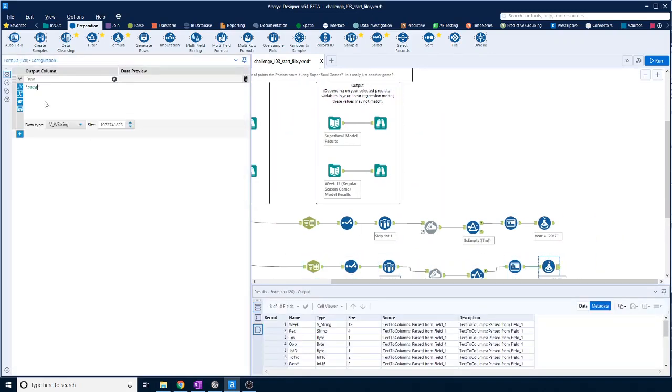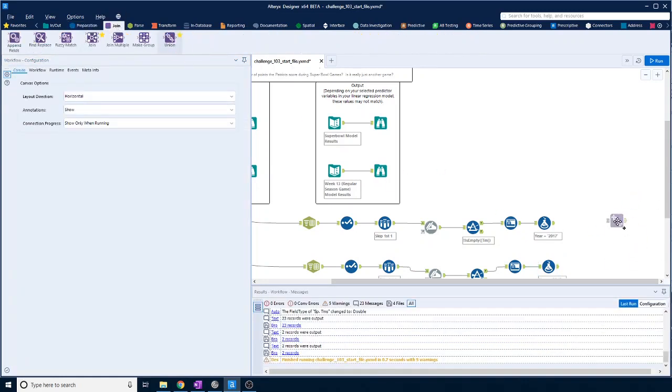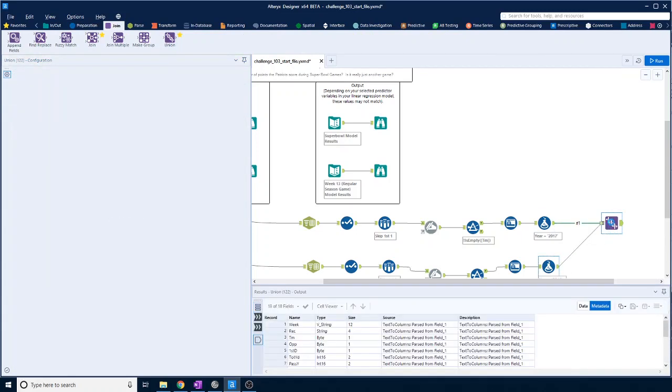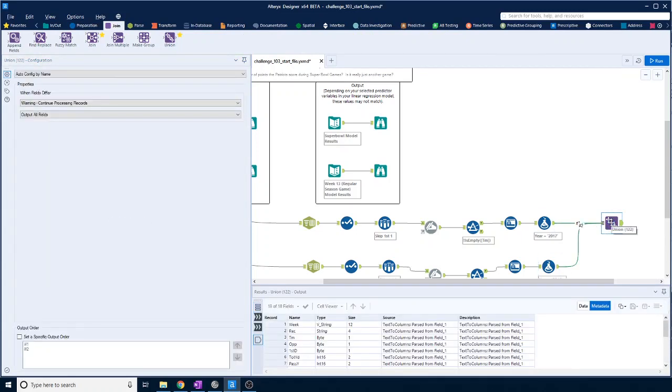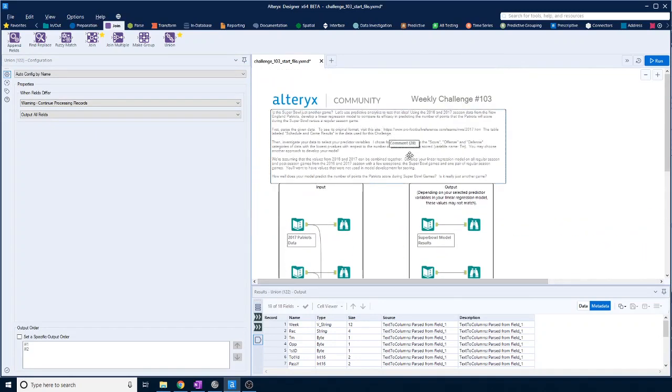Alright, and then we just bring that all together, because it says to use both seasons as part of your training data.